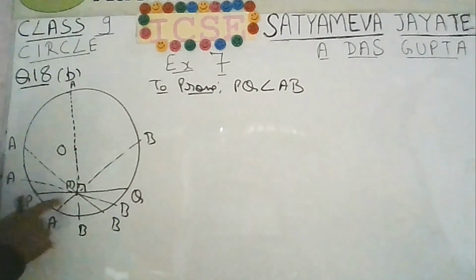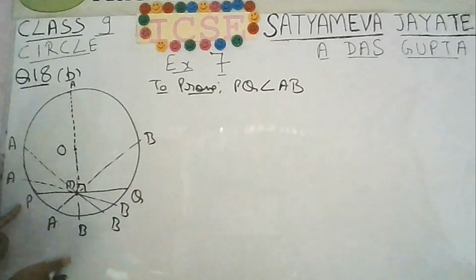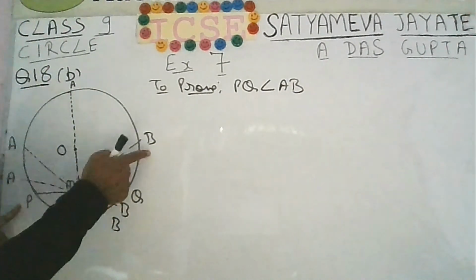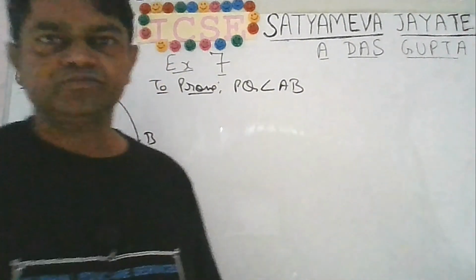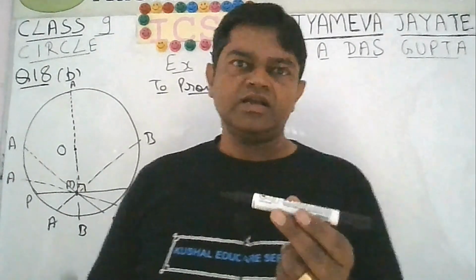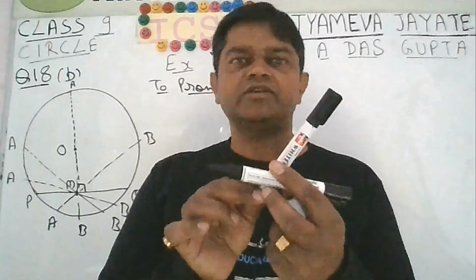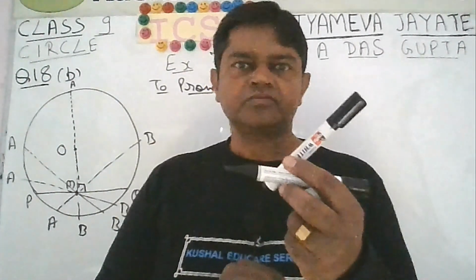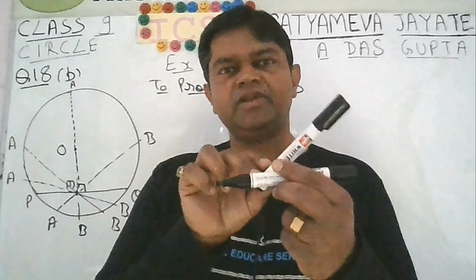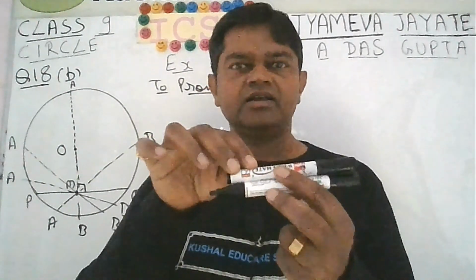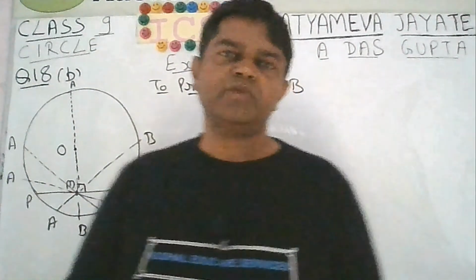If M is the midpoint and PQ is the chord, it is obvious that M cannot be the midpoint of AB. How can M be the midpoint of the chord AB? You have a chord like this and another chord, and they are passing through the same point. In fact, you can imagine two intersecting lines. Now, a single midpoint for two lines is possible if and only if the two lines are coincident. They are exactly overlapping. Then only they can have a common midpoint.